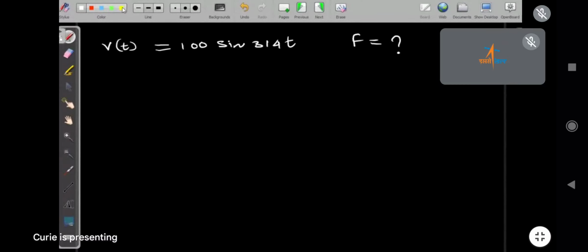Nishant, we have to calculate the frequency of the given wave. This represents a sine wave. This is the peak value. Now you tell me what is F?